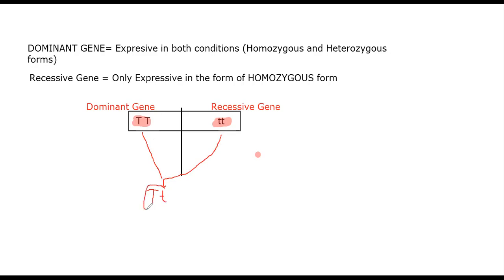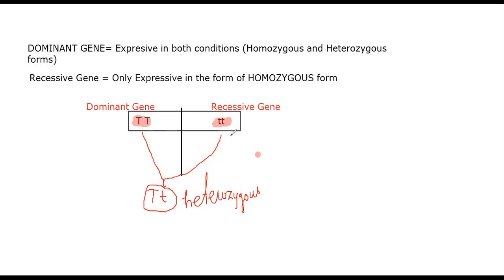This is hybrid or heterozygous, because it has different types of genes. That's why this is called hetero. Zygous means group. They make different genes, but they are heterozygous dominant genes.